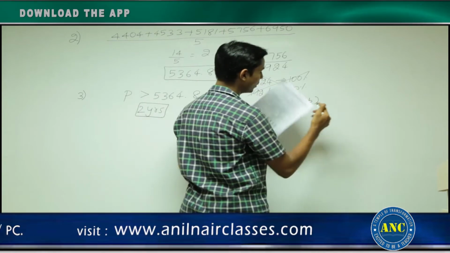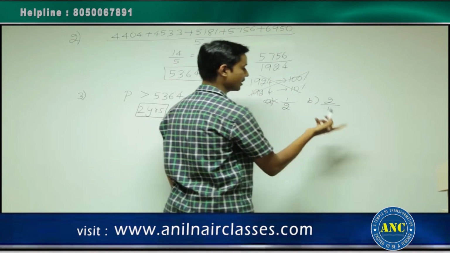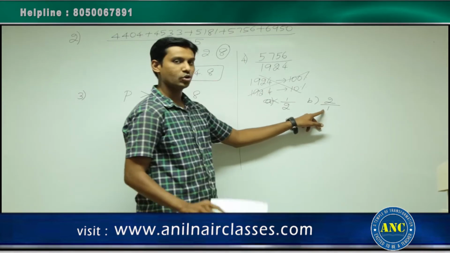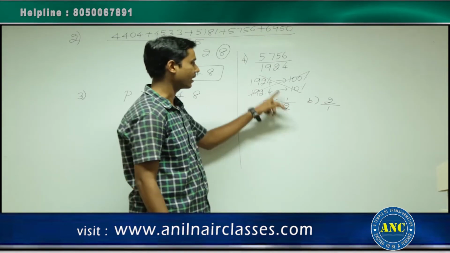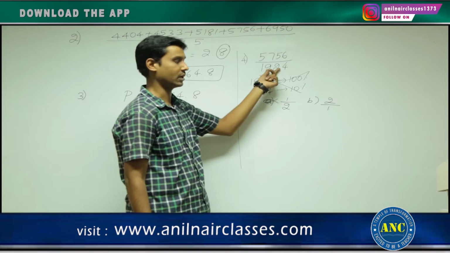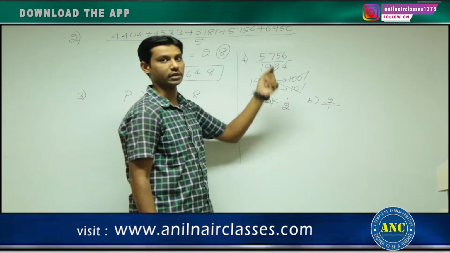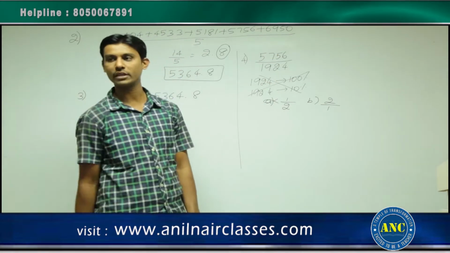Second option is 2:1. It is the reverse. If the denominator is 1, the numerator should be 2 times the denominator. Denominator is approximately 2000. Numerator should be close to 4000. But it is more than 4000.